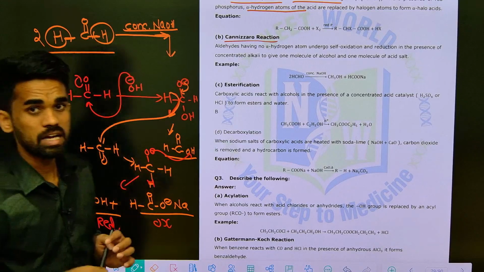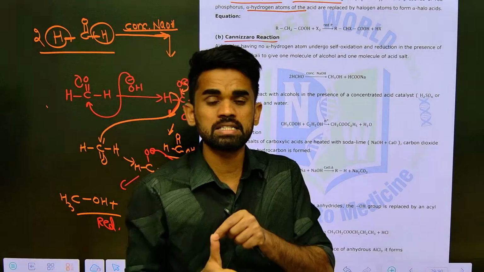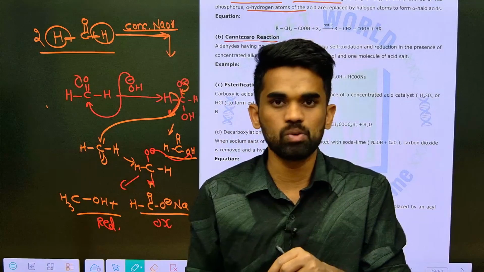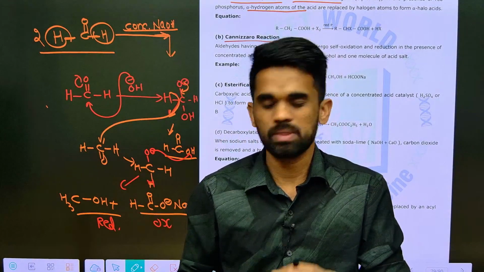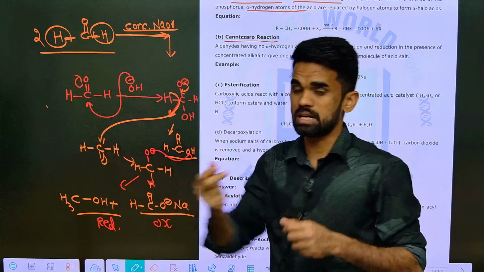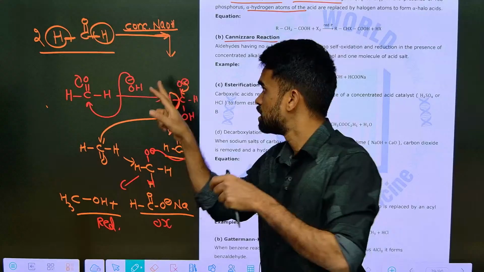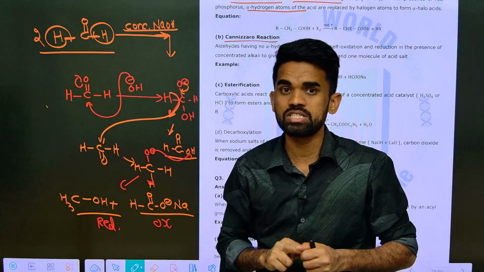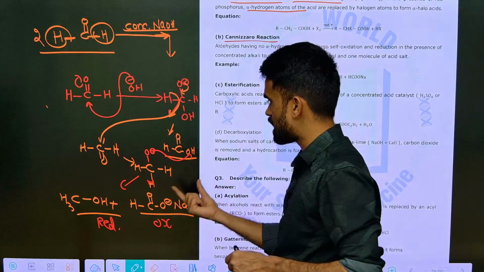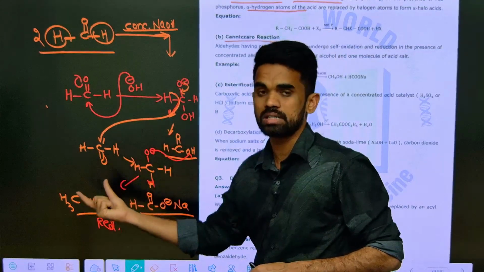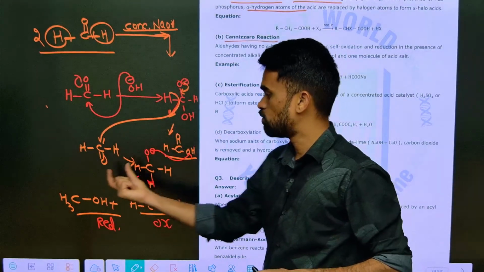Now once again, carbonyl compounds like aldehydes without any alpha hydrogens, upon treating with concentrated NaOH or KOH, give you one carboxylic acid product and one alcoholic product, that is one oxidized product and one reduced product.